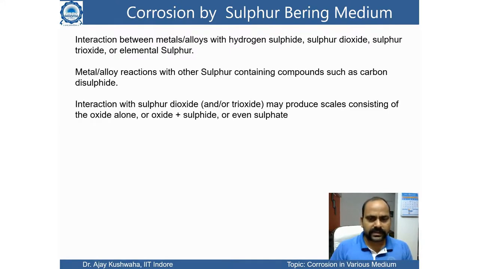Interaction with sulfur dioxide generally produces scales, and that scale sometimes consists of oxide and sulfide together, or even sulfate also. So what is the process of sulfidation?